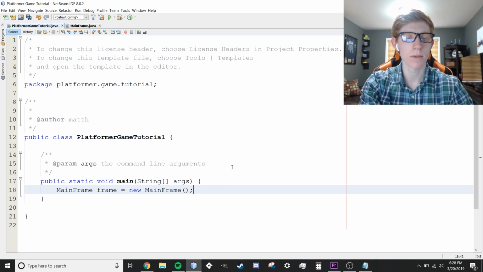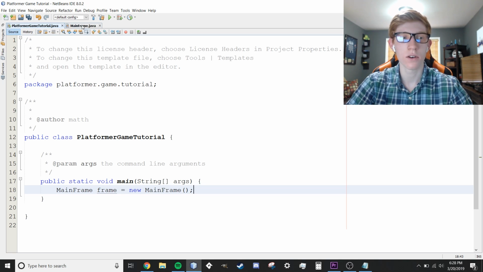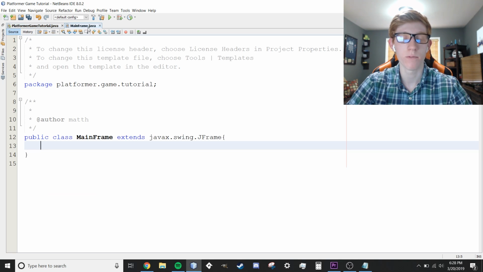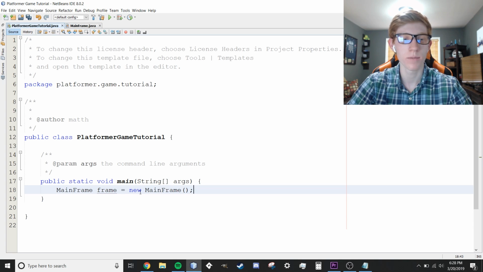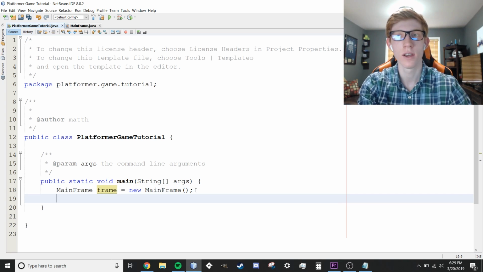Which seems extremely repetitive, but I hope you didn't call your frame mainFrame, because then it would be frame equals new frame. But anyways, all this does is mainFrame is like the blueprints for the frame that we're creating. And then frame is the name for this specific instance. So if we wanted, we could create multiple of them. And again, I'm assuming you guys kind of already have a general knowledge of that. If you don't, you can still keep up, but I'm not going to get too much into the details. So if you already know all this stuff, don't worry, we're not going to talk about that forever.